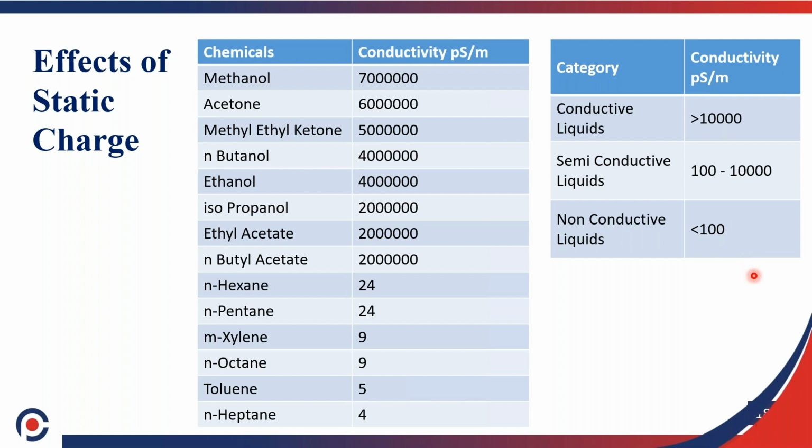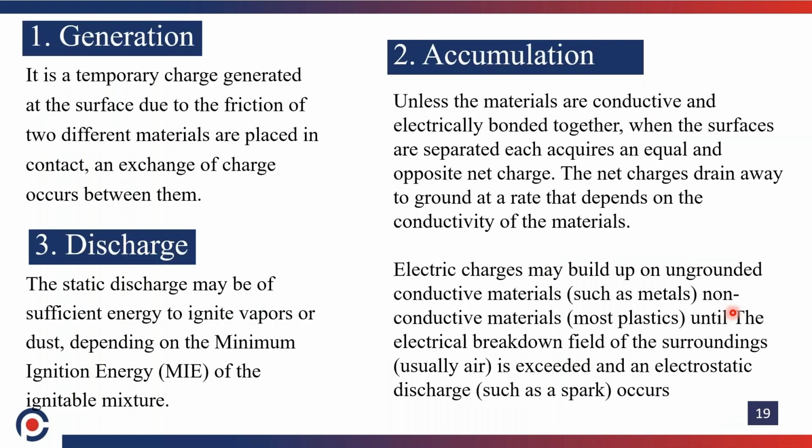So if you are working with non-conductive liquids, we need to pay more attention to static charge: how the static charge is generated, how it is accumulated, and how it is dissipated or discharged. That we will see. Generation is a temporary charge generated on the surface due to the friction of two different materials placed in contact. The exchange of charges occurs between them. This is called charge generation.